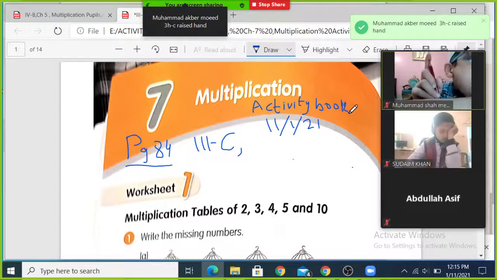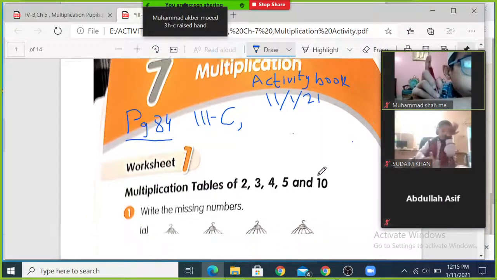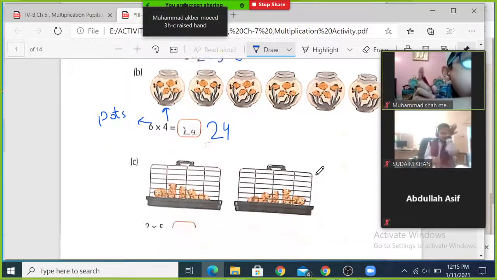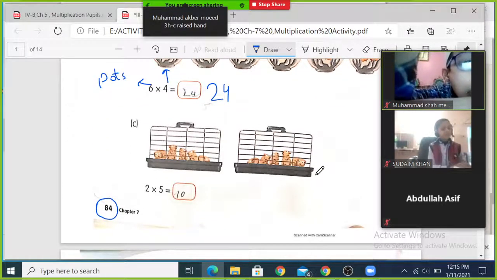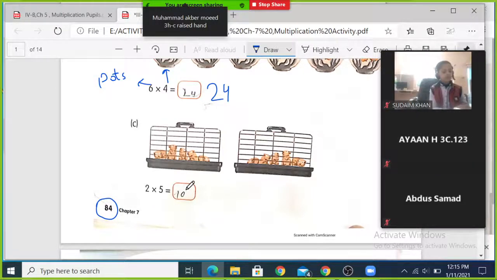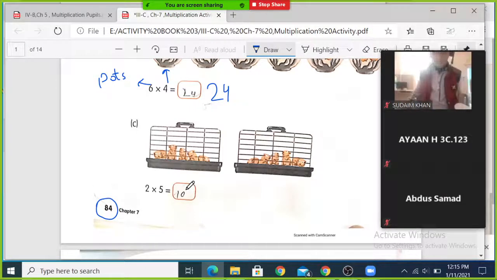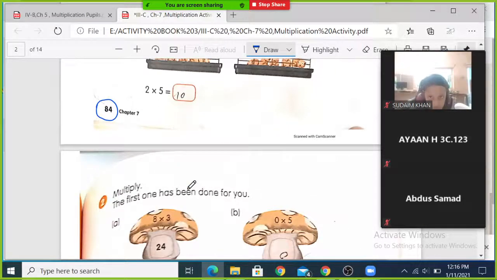Now this is again page 84, activity book, beta. And this is question number 1 and part C. Yes, Abdullah Asif. Mr. Willy Wonka has talked about 3 or 4 animals and some other things which do not exist in reality. This is already written, boys. So 2 multiplied by 5, for example, 2 multiplied by 5 is equal to 10. I hope you all will know this answer. Said Mr. Wonka. Now we move to the next page.